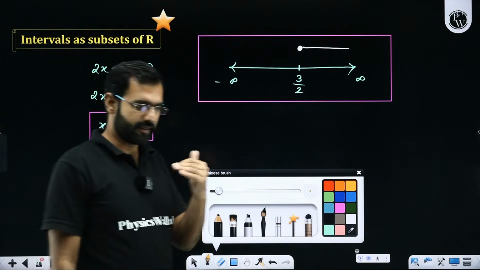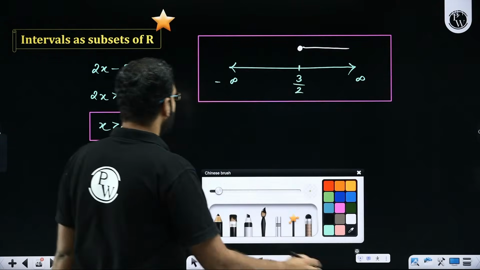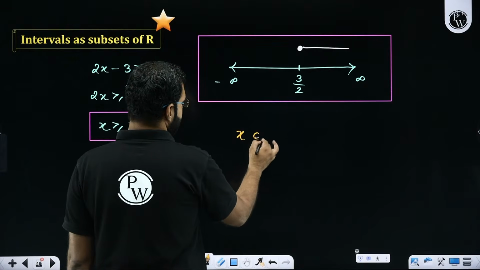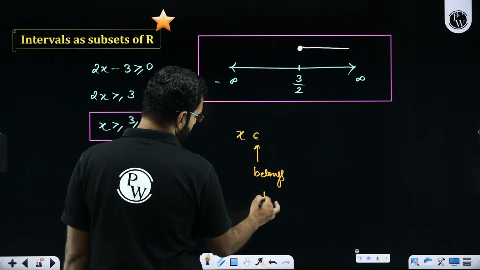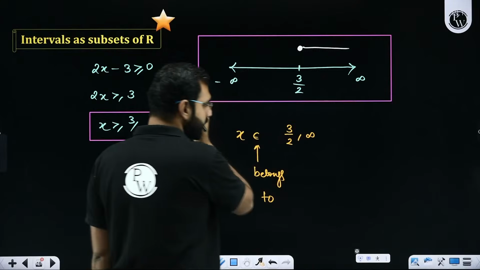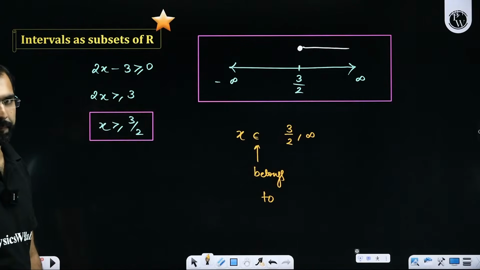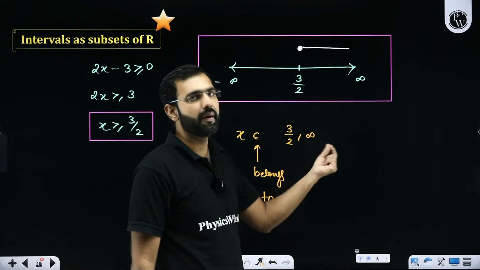Sir, can there be some other method as well? There is indeed. What is that method? So I can write it as x belongs to, this sign here represents belongs to, all the numbers between 3 by 2 to infinity. All the numbers between 3 by 2 to infinity is given by 3 by 2 comma infinity.